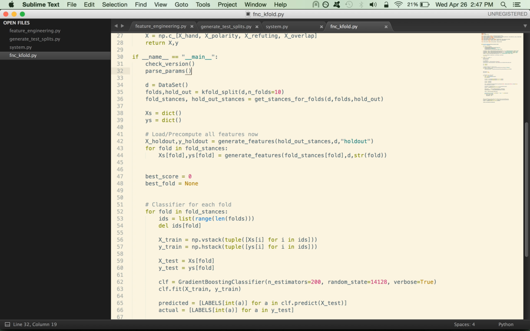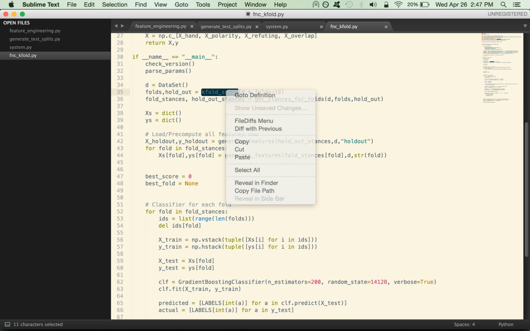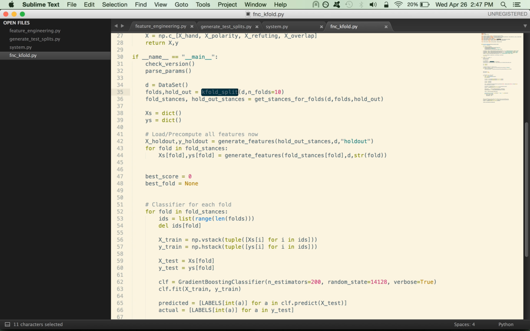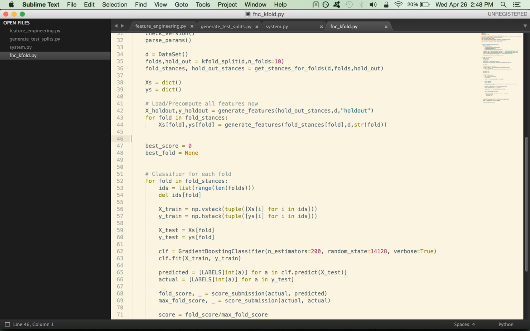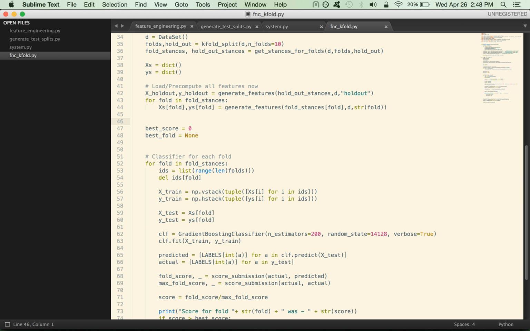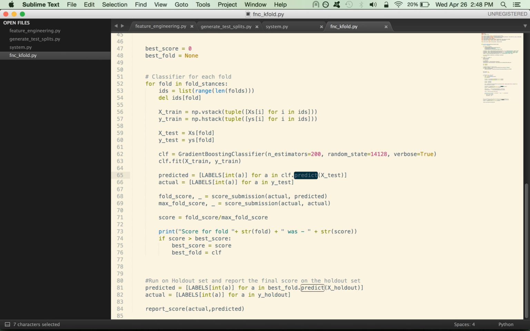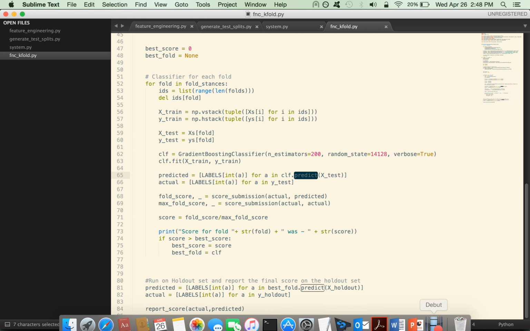Then it checks the parameters, and then it builds the training and testing split. So this is the k-fold split, which will generate the test. This is 80 and 20% with n folds. Once we have the training and testing, it generates features and stores the features if they're not already generated. Once you have the features, it builds the model and fits this model, and then runs predict to generate scores. So that would be all for the presentation. Thank you.